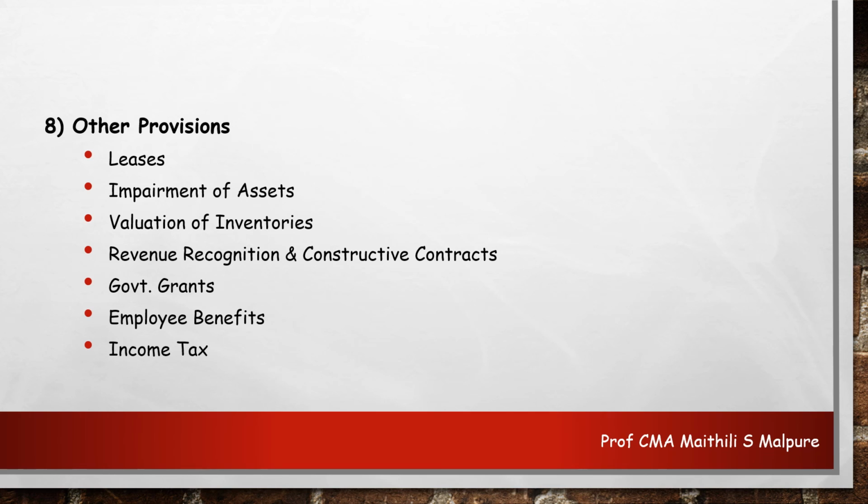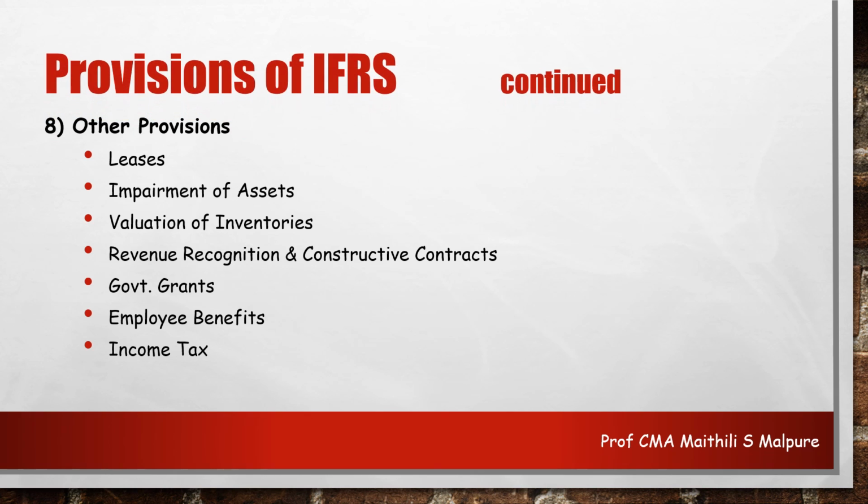And the last item is income tax. Here the balance sheet approach has to be taken up. However, in most situations, the result obtained by applying such principles will be the same as that obtained by applying the stipulated Indian GAAP.